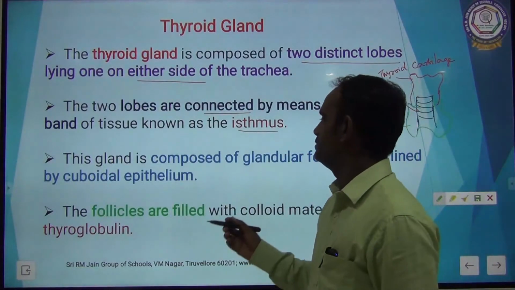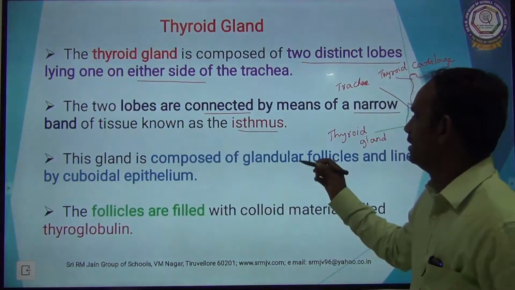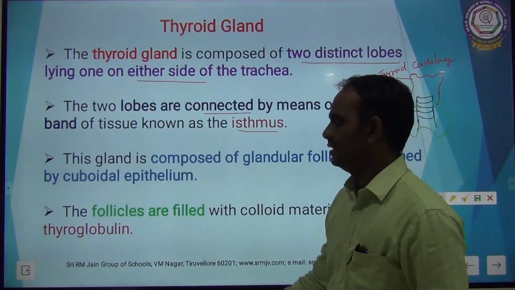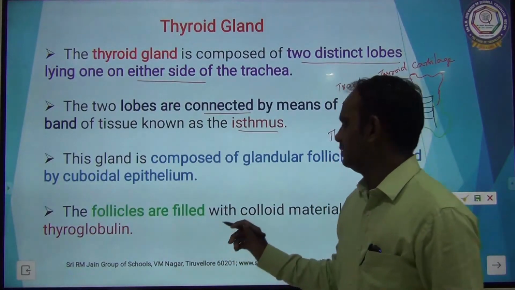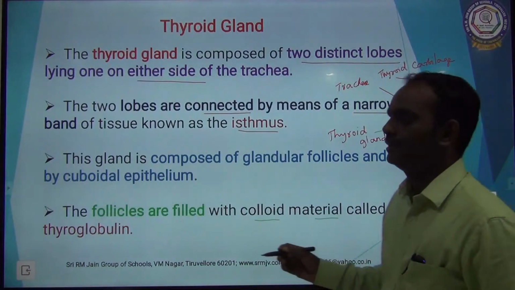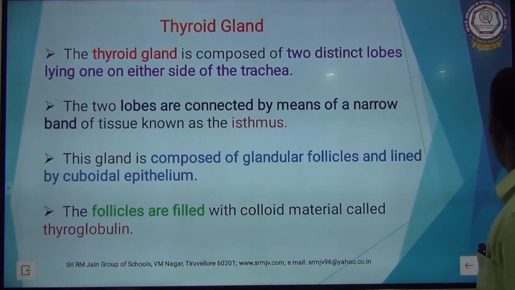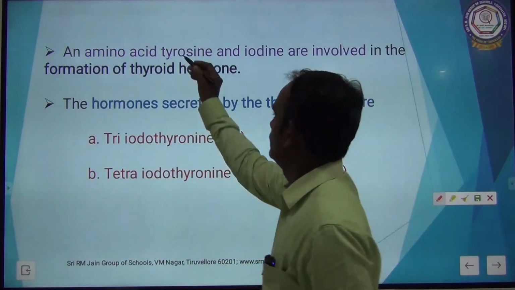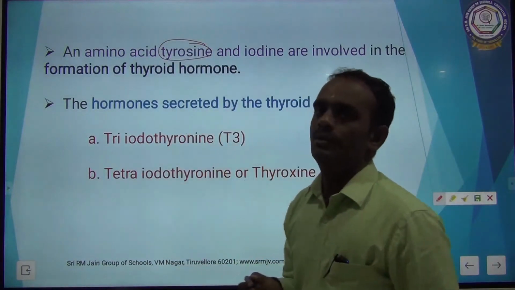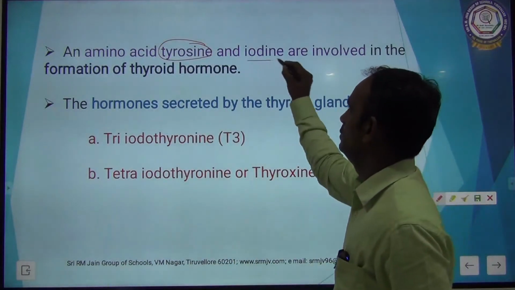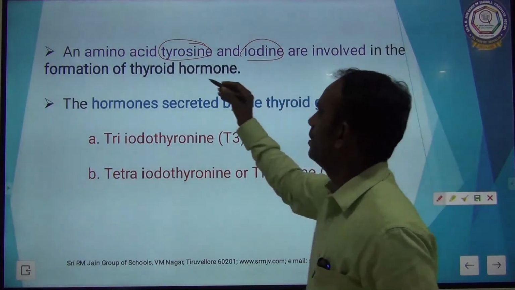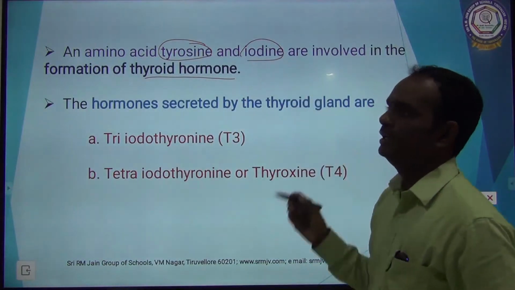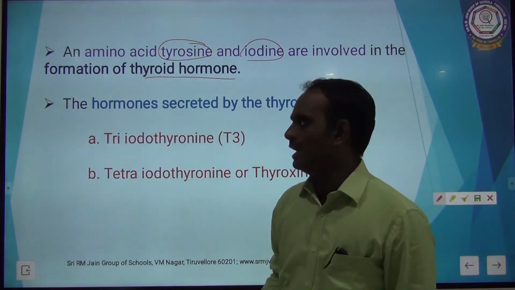The thyroid gland is composed of granular follicles lined by cuboidal epithelium. The follicles are filled with colloid material called thyroglobulin. The amino acid tyrosine combined with iodine is involved in the formation of the thyroid hormones.